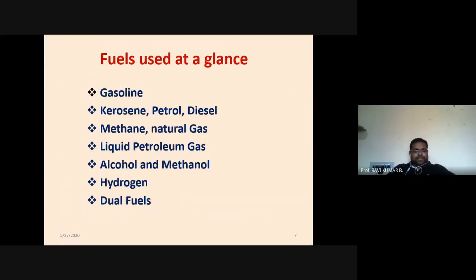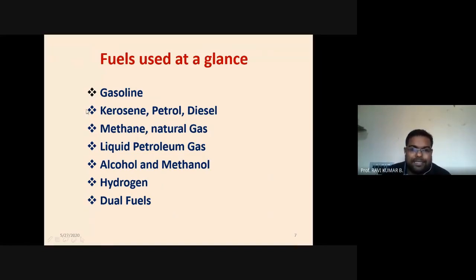So, fuels used at a glance. If we look at the fuels used in aircraft engines, the primary fuel is gasoline. Apart from gasoline, we can use kerosene. Diesel we are not using in the aircraft. So petrol, grade 1 category, we are using in the aircraft.